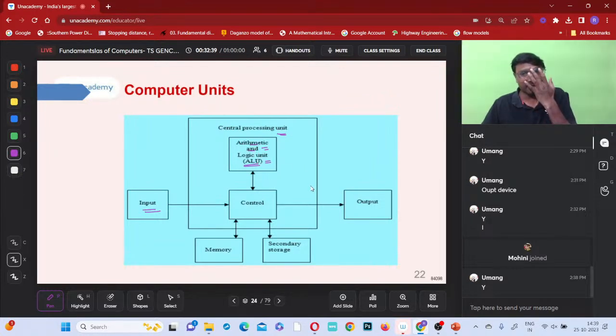The basic meaning of computer is what? Computing, calculation. So basically it was invented for computations or calculations only. That is why you call it a computer. So that's why the arithmetic unit must be there, and the controlling unit will be there. Then memory, using the memory and removing from the memory, like that. Secondary storage, primary storage, whatever it is. It will take the help of the data stored in the memory. Next, it will give the output finally.